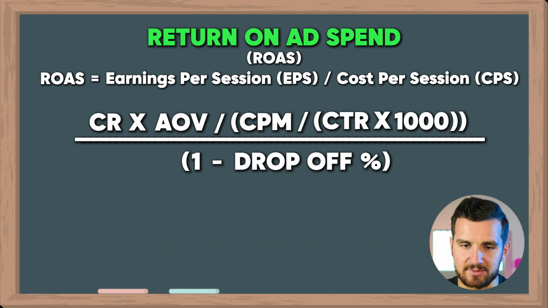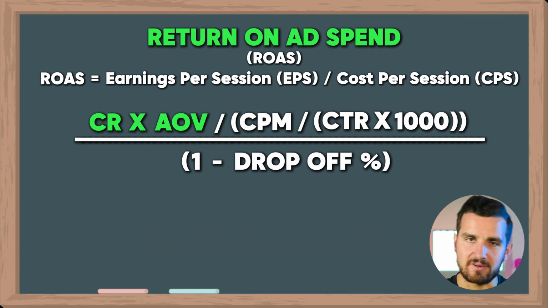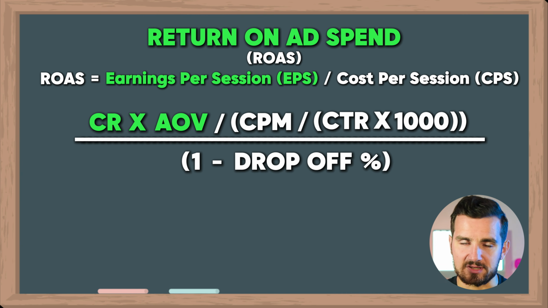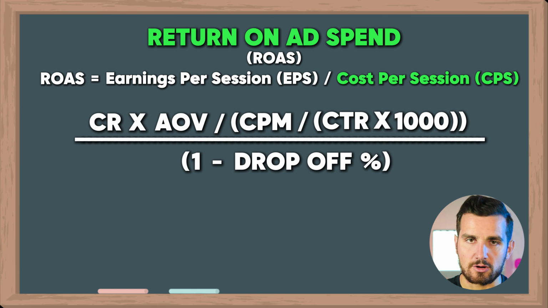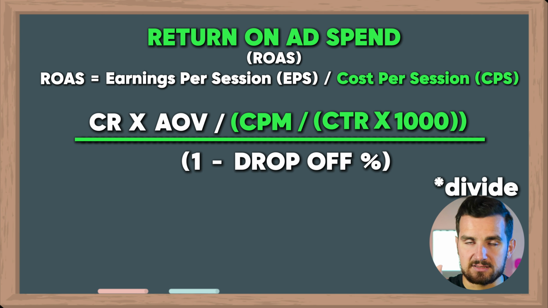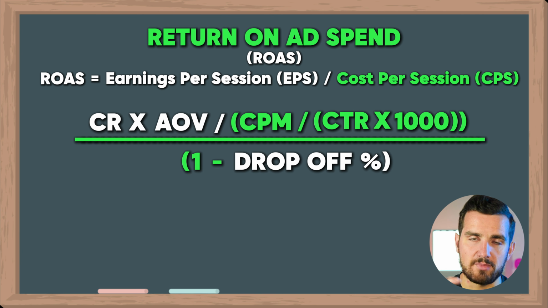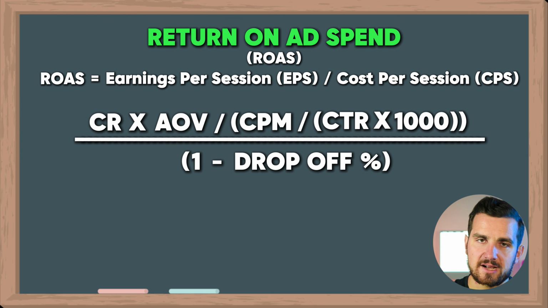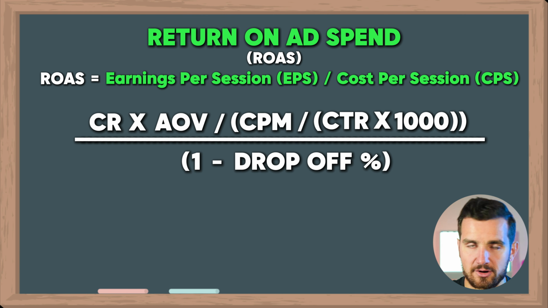So I'm going to say that one more time. We have our conversion rate times average order value. That's the top. That gives us our earnings per session. Then for the bottom, our cost per session is the CPC, which is CPM over CTR times 1,000, divided by 1 minus the drop-off percentage. And that gives us our cost per session. So bringing it back up to the top, earnings per session divided by cost per session.